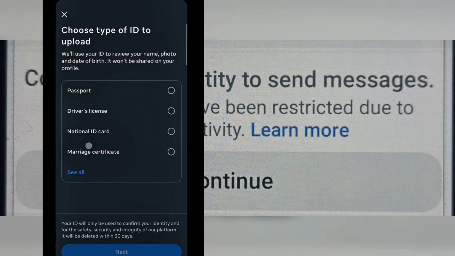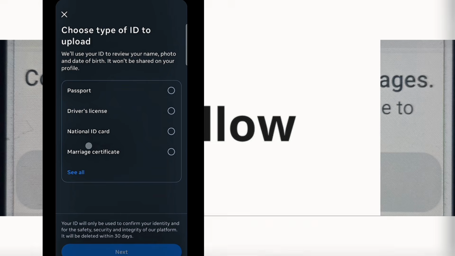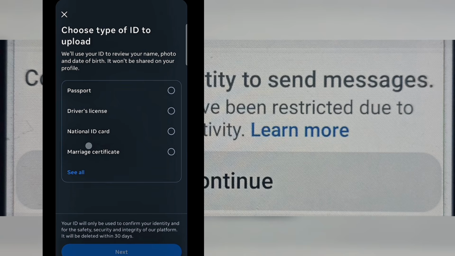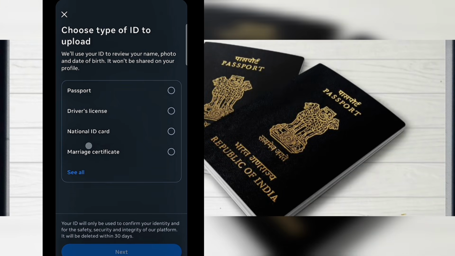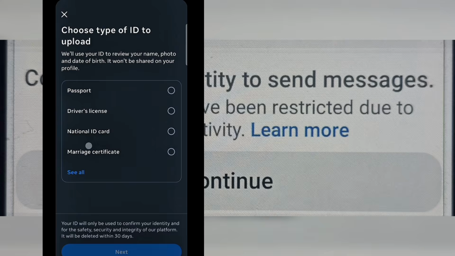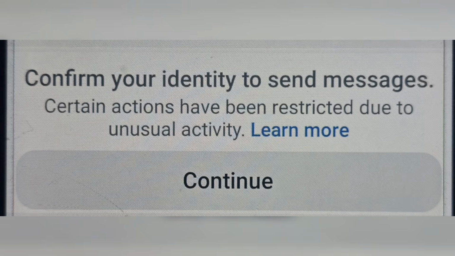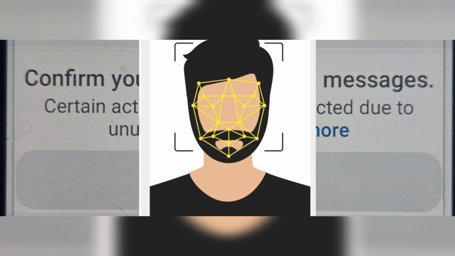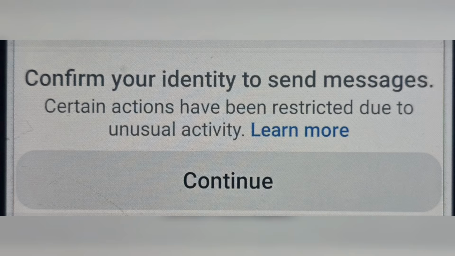When you see the continue button, click on it and follow the verification steps provided by the platform. You may be asked to upload a valid government ID such as a passport, driving license, or national ID card. Make sure the document is clear, not blurred, and matches your account details. In some cases, you may also need to take a selfie or complete a face verification process. Follow all instructions carefully. After submitting your documents, wait for the review process. This can take a few hours to a couple of days depending on the platform.